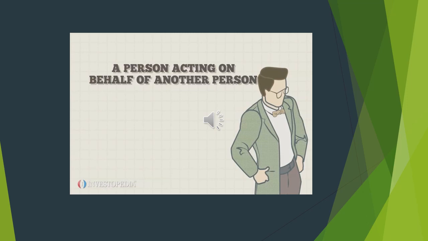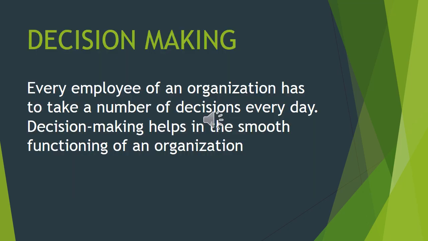In this picture itself, it's clear that a person is acting on behalf of another person. Next one is decision making. Every employee of an organization has to take a number of decisions every day. For what?